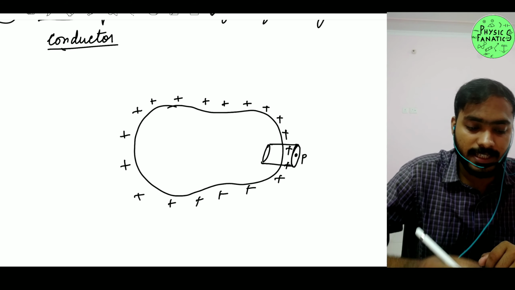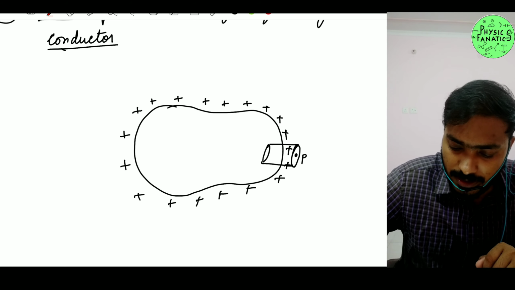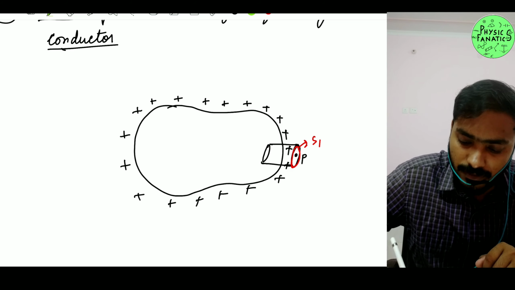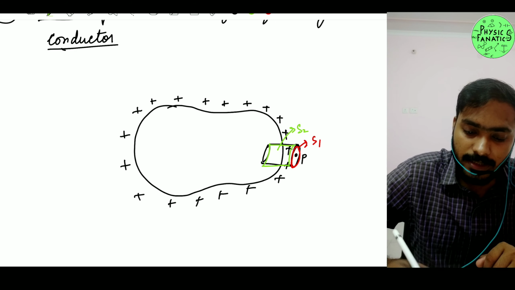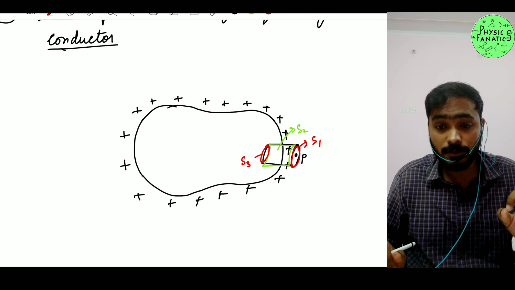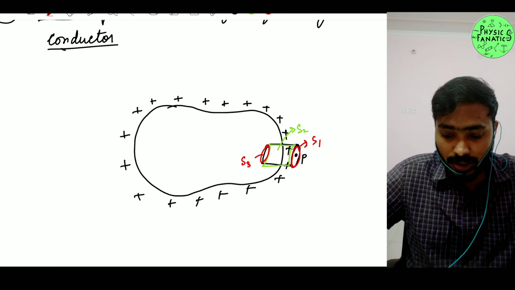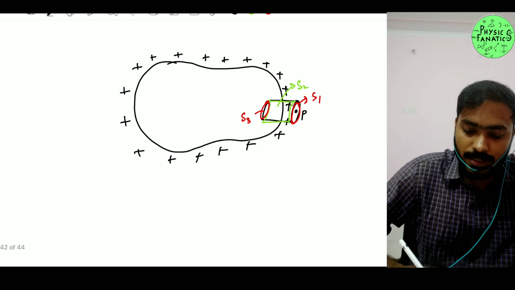Okay, great. I can see my pill box has three surfaces. I'll call this surface 1. Then I have this curved surface, let me use a different pen, call it surface number 2. Then at the back I have this third surface, let me call it surface number 3. Is that a yes or no? So obviously I can apply Gauss law for that Gaussian surface. So I can simply write it here.